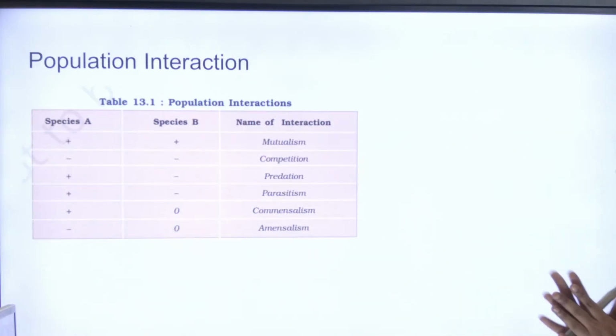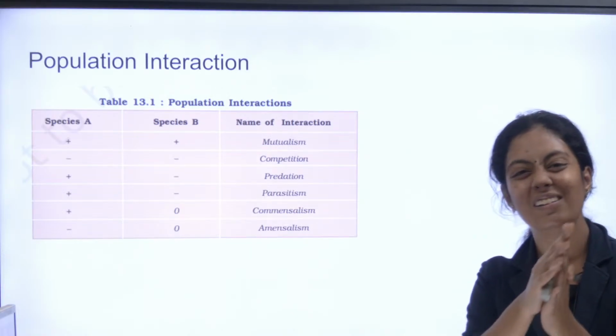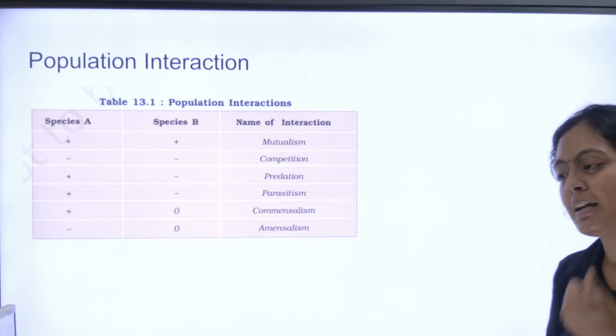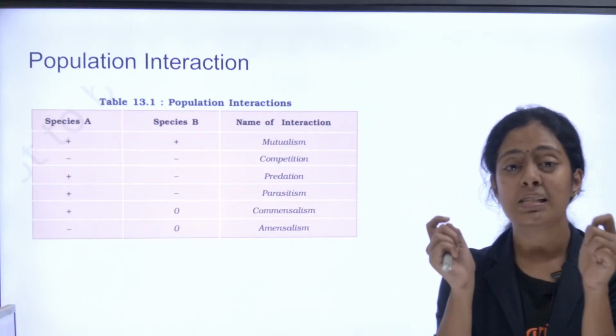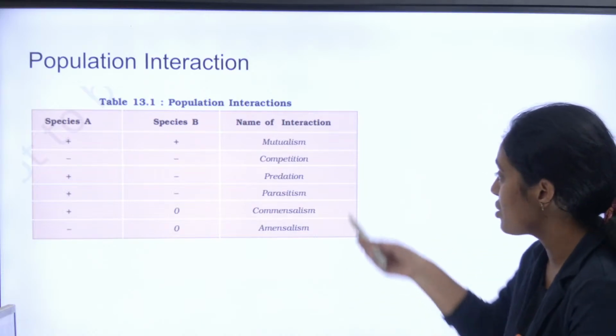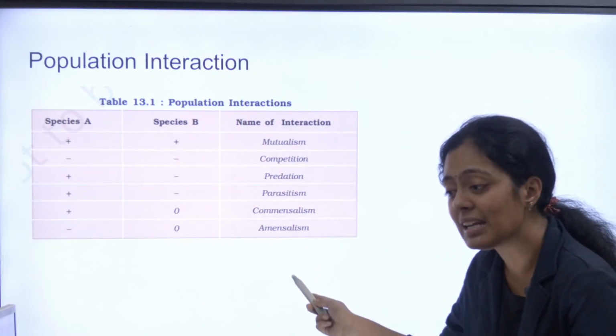Then coming to population interaction. This cannot be a diagram, but a table-based question can be asked. What are population interactions? It's the interaction between biotic and biotic components. It could be a positive interaction like mutualism, or a negative interaction.